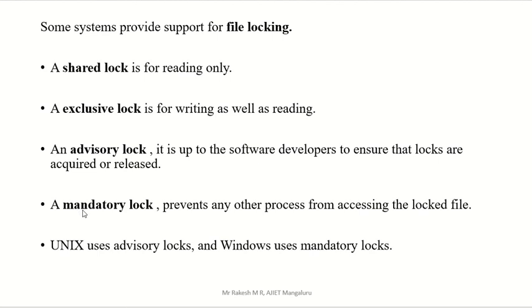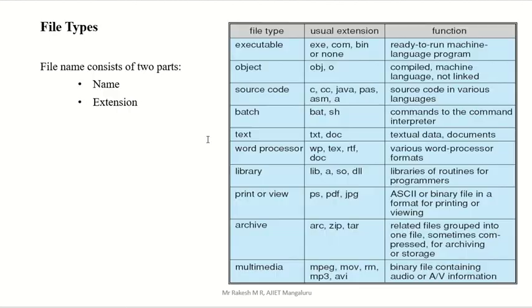Then another one is the mandatory lock. A mandatory lock prevents any other process from accessing a locked file. Consider one locked file is there. Not only can anyone not open that file, that is a mandatory lock. It prevents any other process from accessing that particular file. That file is completely locked, that is called a mandatory lock. These are the different lock systems of the file.